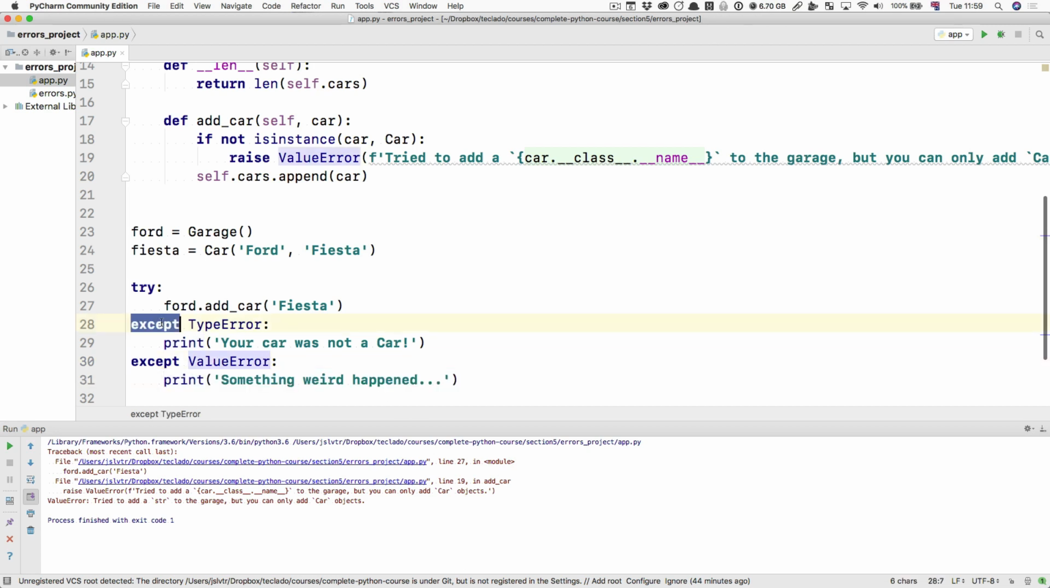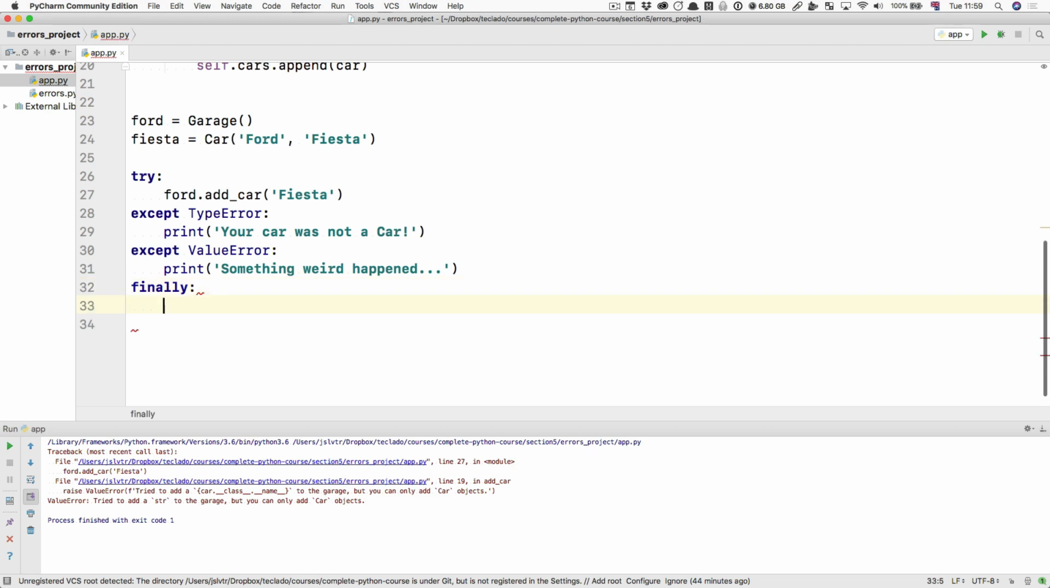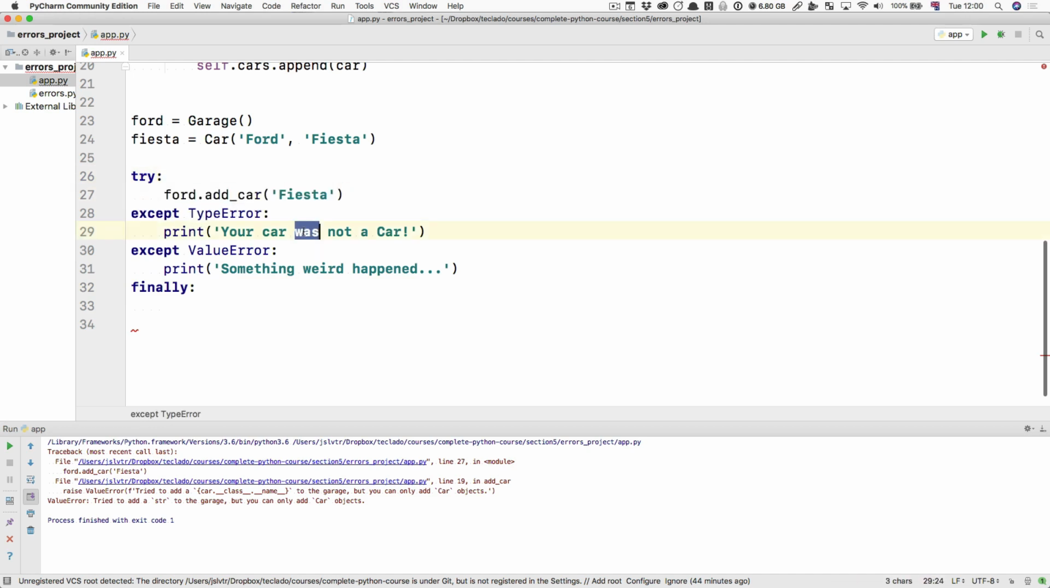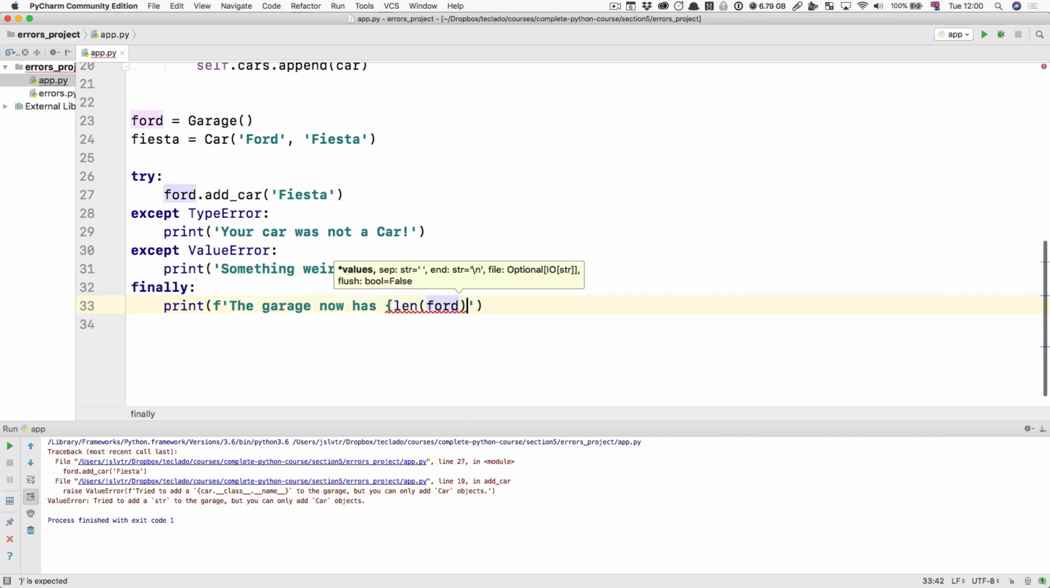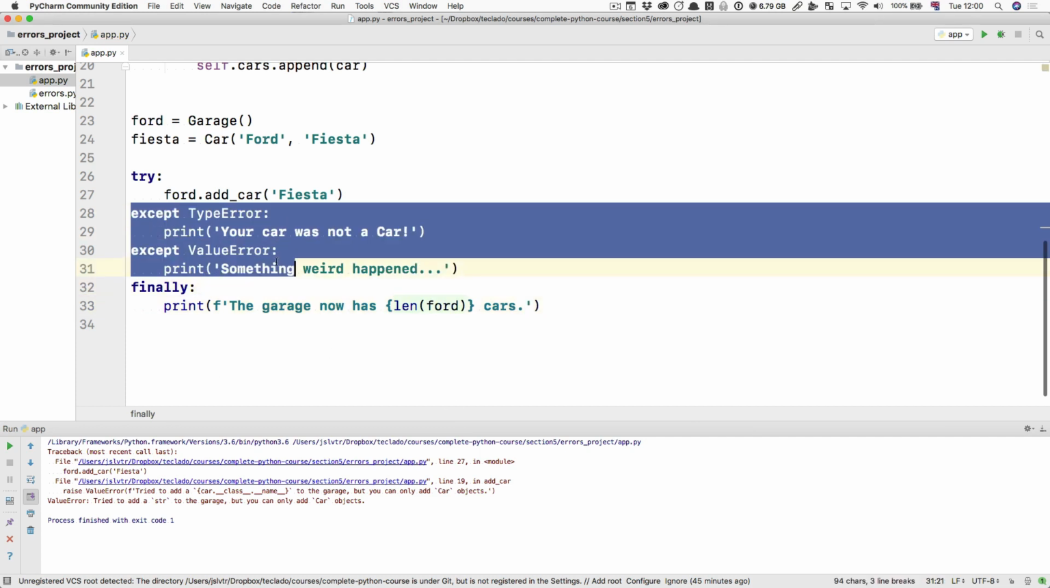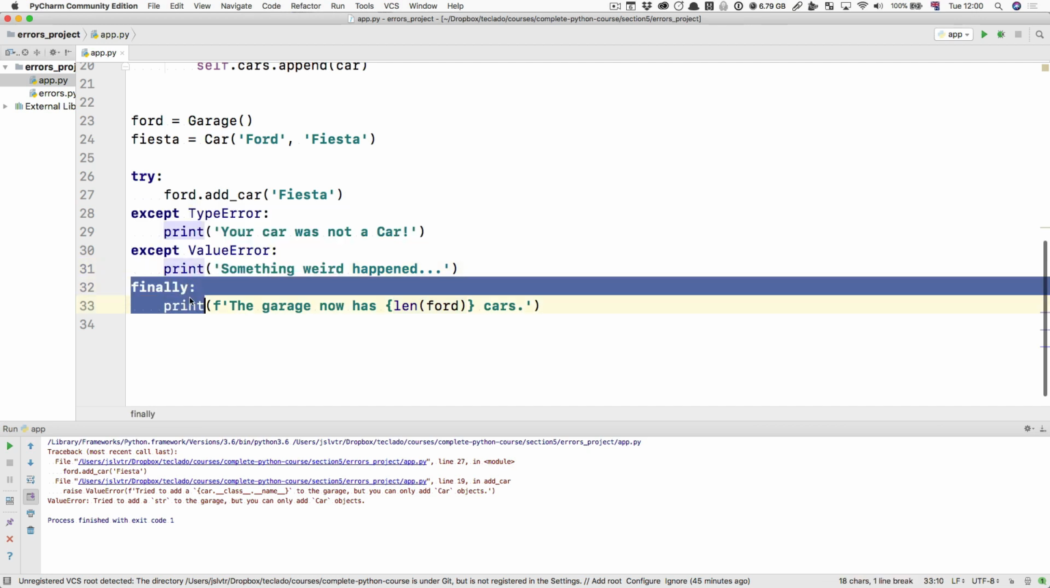Try and except also have a final counterpart, which is called finally. The finally block runs every time. So, you're going to try to run this code here. If an error happens, you're going to run whatever code is in the appropriate block for the error, and at the end, you're always going to run the finally block, whether or not an error happened. So here you could, for example, print the garage now has len Ford cars, for example. So again, except blocks may or may not run, finally always runs.